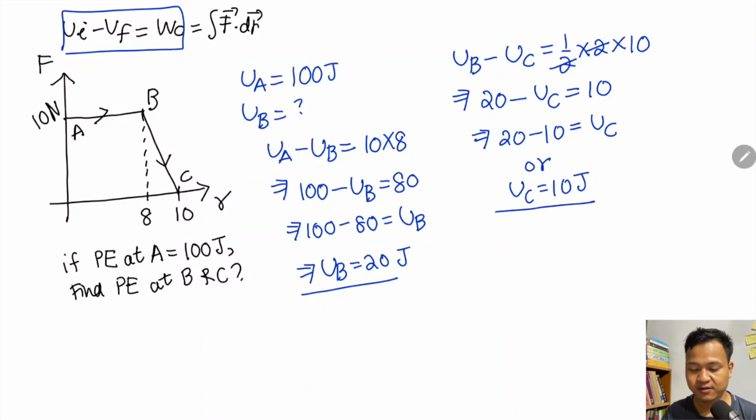Whenever a graph question comes, whether theory or numerical, apply this formula. This is important: U initial minus U final equals the work done by the conservative force.